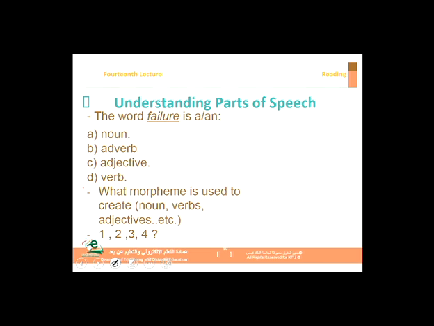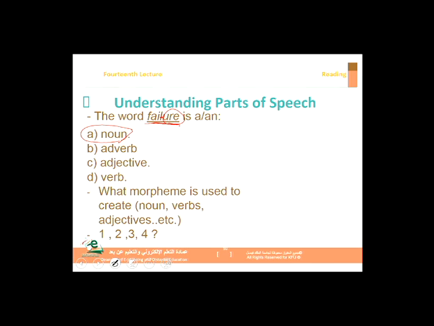Here, for example, we have the word failure. I might ask you, what part of speech is this word? So is it a noun, adverb, adjective, or a verb? You should look at the word ending here and tell me, well, because we have this suffix, which is used to make nouns, even if you don't know the meaning of that word, you know it's a noun.